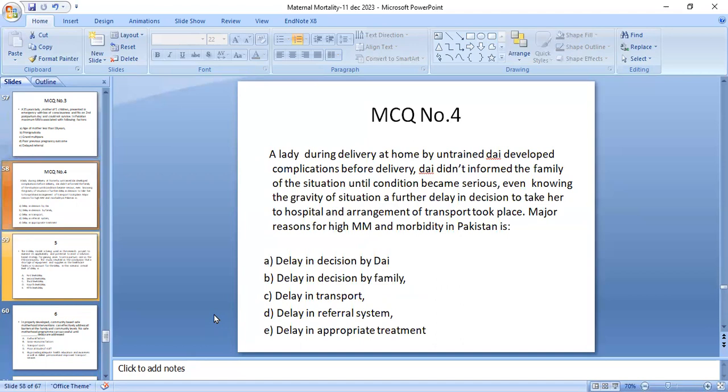Question 4: a lady during delivery at home by an untrained person died. There were complications before delivery, and they did not inform the family of the situation until the condition became serious. Even knowing the gravity of the situation, there was further delay in the decision to take her to hospital and in arranging transport. The major reason for high maternal mortality and morbidity in Pakistan is delay in decision by family, delay in transport, delay in referral system, or delay in appropriate treatment. It's B, that is delay in decision by the family members, the highest reason of maternal mortality in Pakistan.